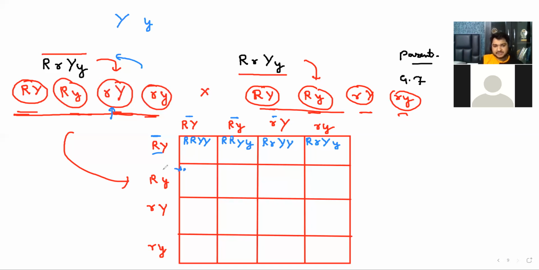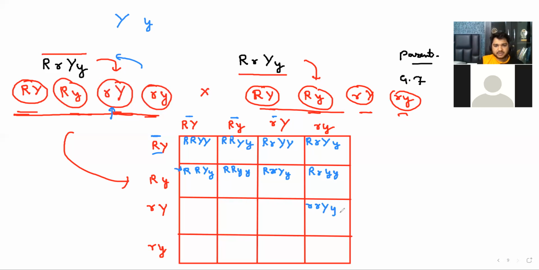One-eighth, one-eighth. Tell me this. Hold on, give me a second. It's the same. Big R, capital Y, lowercase y. Capital R, small y, capital R, small r. Capital Y, small y, capital R, small r, small y, right? I'm going to combine all these horizontal and vertical. Give me a second.